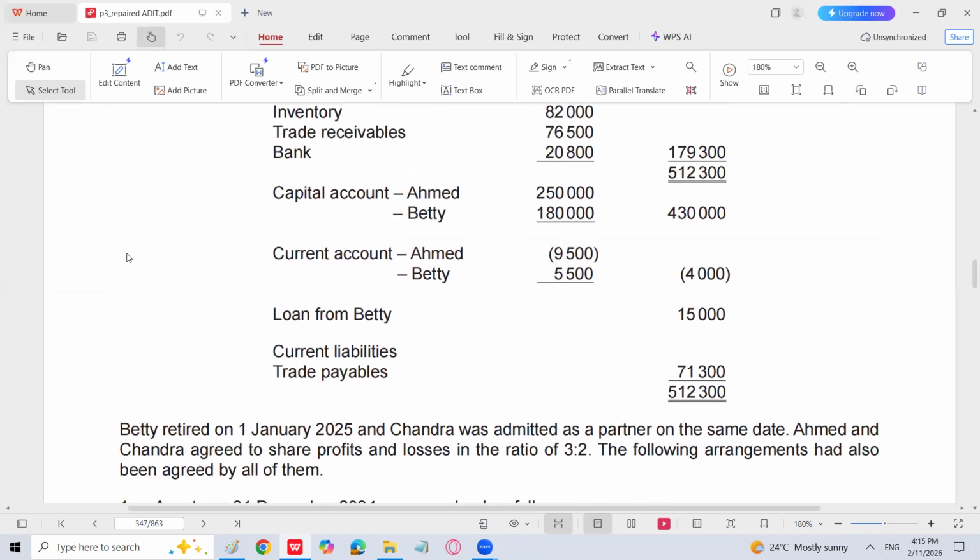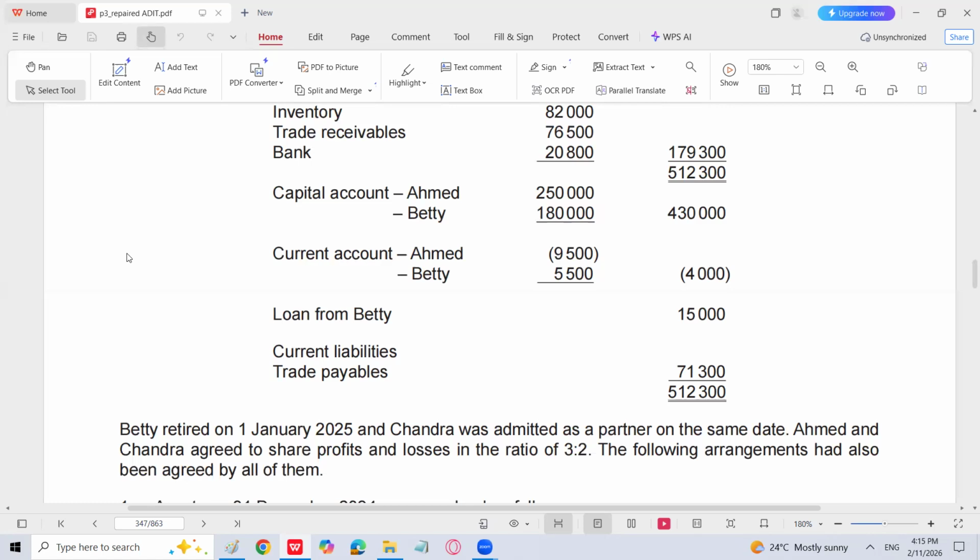Betty retired on 1st January, right? 2025. Remember this, that whenever a partner is going to retire, we will have to give him his share of all the profits, including goodwill, at the time of retirement. So to Betty, we have to pay the loan. We have to transfer the loan of 15,000 to him, right? Then the current account of 9,500 will also be settled. Either he is having a loss and his account is closed with bank or with new loan or with both.